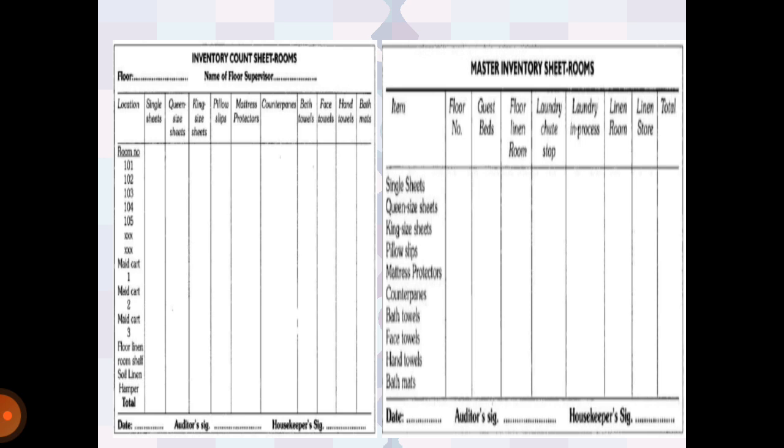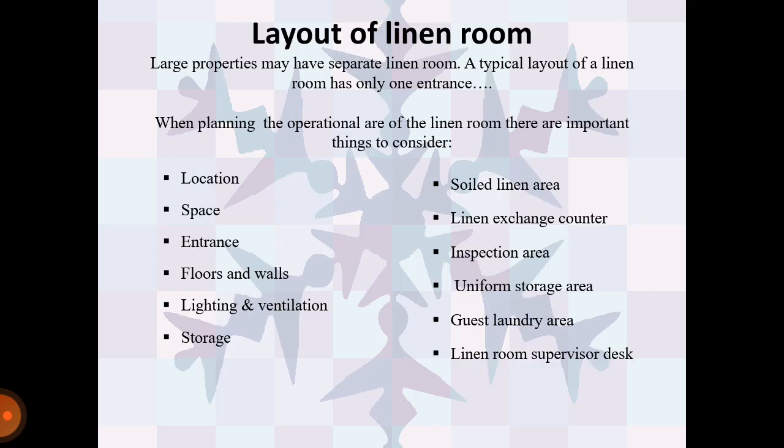These are two types of sheets used in the linen room: the inventory count sheet for rooms and the master inventory sheet for rooms. Layout of linen room. A large property may have a separate linen room. A typical layout of a linen room has only one entrance.